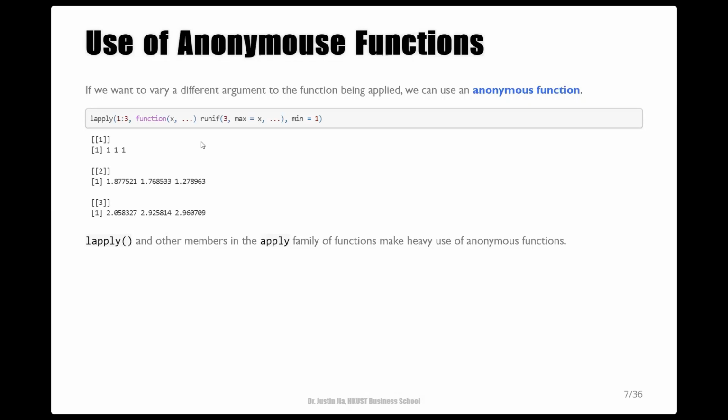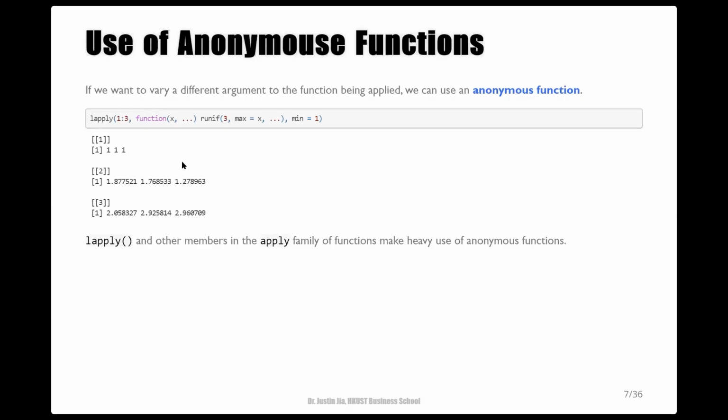Here, I'm writing a function which takes an element from lapply's first argument and uses it as argument to the max parameter in the inside call to the random uniform function. As a result, these 3 sequences are generated with different upper limits. The random number generation process for the first sequence seems to be deterministic because the upper limit coincides with the lower limit, so only one can be drawn.